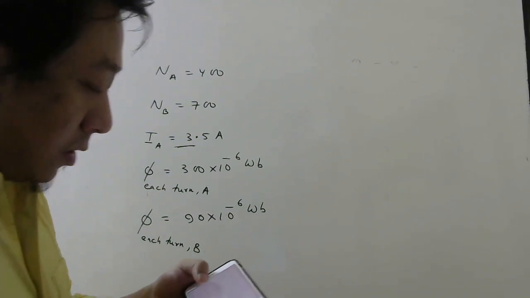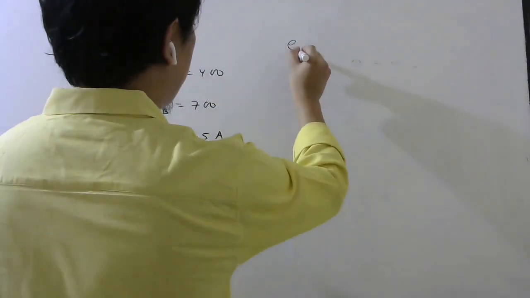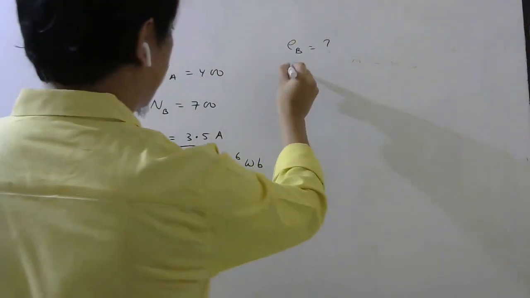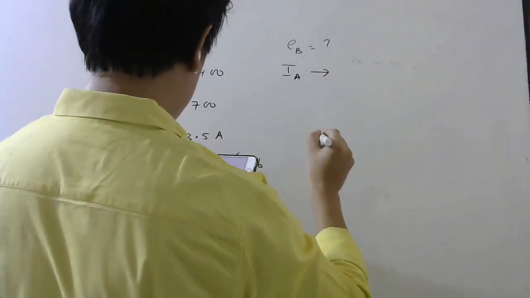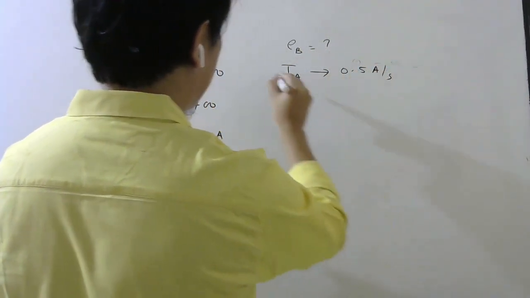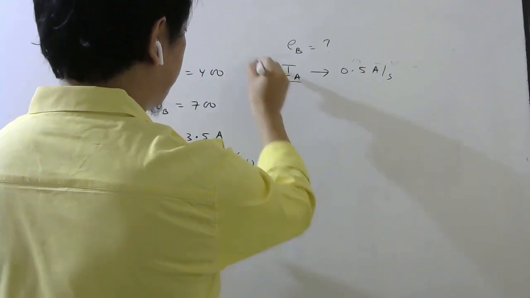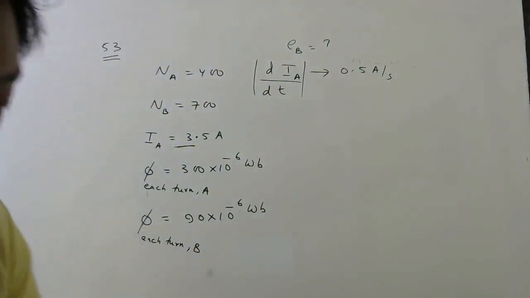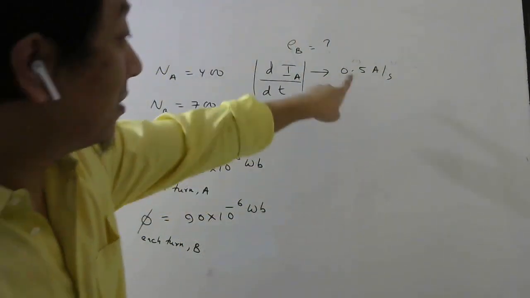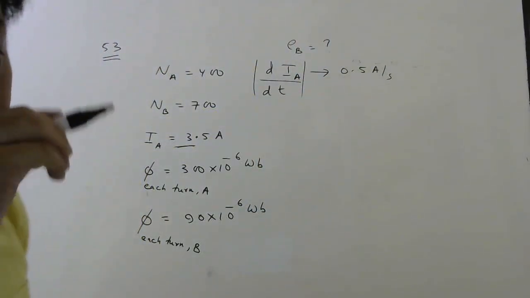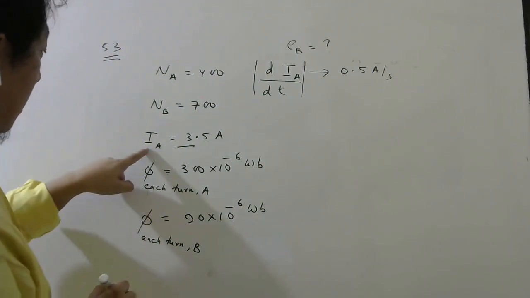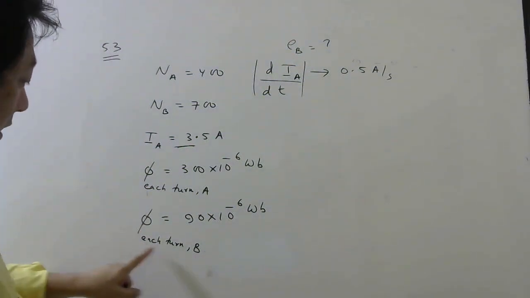Find EMF induced in B when current in A increases at the rate of 0.5 ampere per second. That is your dIA by dt. So we have to find EMF induced in B when current in A changes at this rate. So we need to find mutual inductance. Now how to find mutual inductance? They have given current in A, right? And they have given flux linked with B, right?